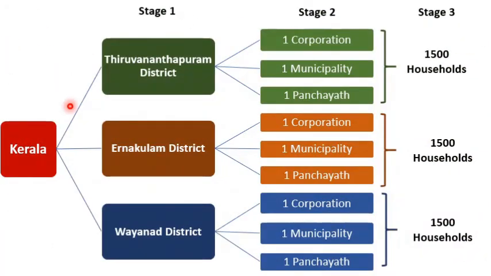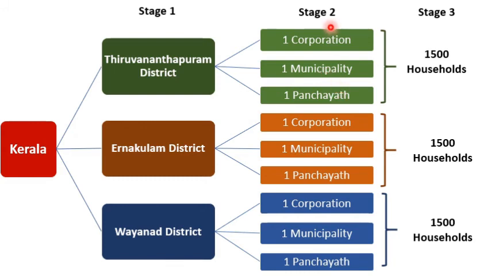It is the pictorial representation of the said example. In the first stage, the state of Kerala is divided into various districts and 3 districts are selected at random. The selected districts are Thiruvananthapuram district, Ernakulam district and Wayanad district. Then each of these districts is classified into corporations, municipalities and panchayats in the second stage.